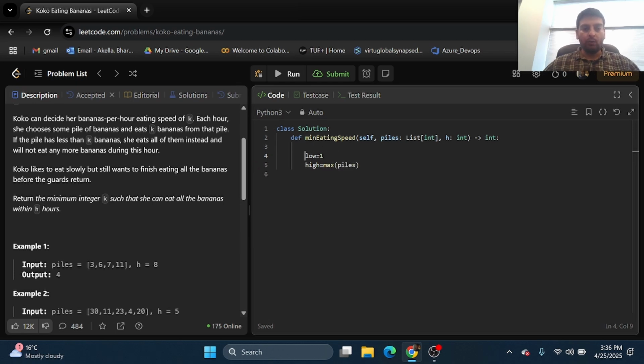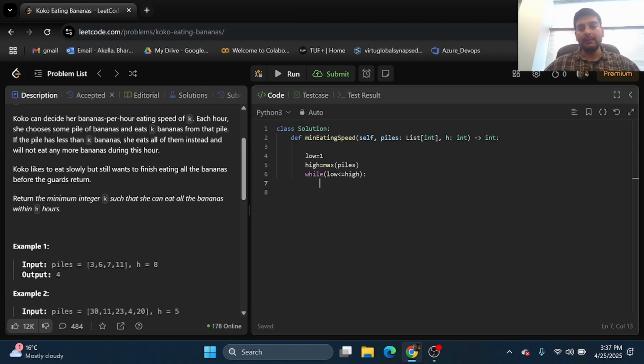Now, what we have to do is find a number which would give us the minimum integer such that she can eat all of the bananas within the time frame. Essentially, the eating speed will be somewhere between low and high, so between 1 and 11 over here. And since this eating speed is continuous, it will be 1, 2, 3, 4, 5 going up to 11. This is basically a continuous array. You can use binary search over here, and using binary search will solve this question.